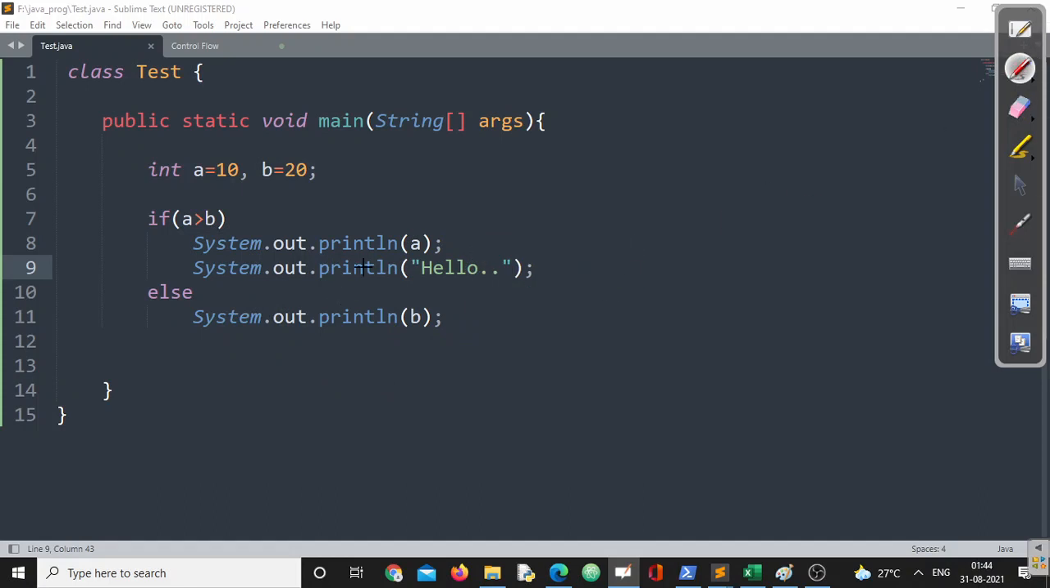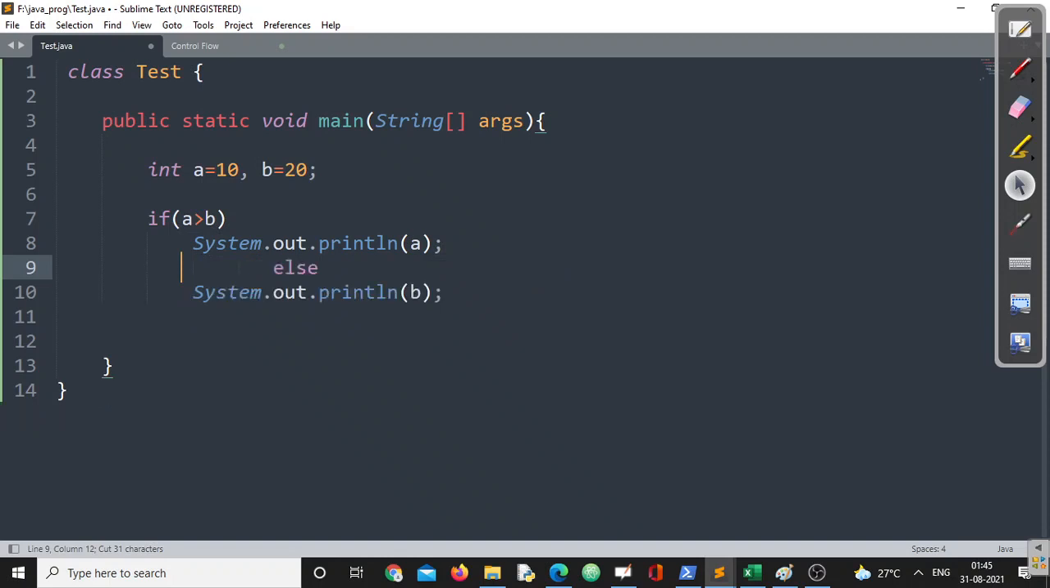Conclusion is, if you want to write the else part in if, make sure that else part is always present immediately after the completion of the if block, right? There should not be any statement in between the termination of the if block and the starting of the else block. If there is any statement, you will get a compilation error. We have just noticed. Now, let me remove this one. Now this is fine.